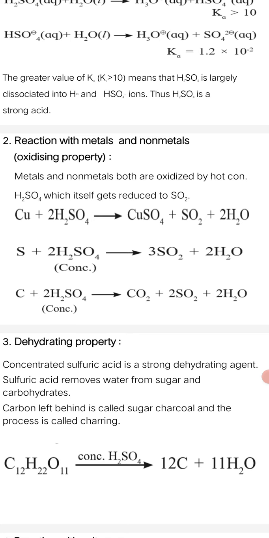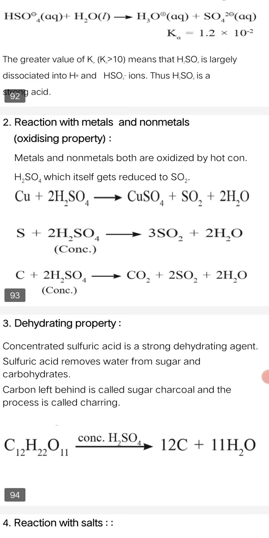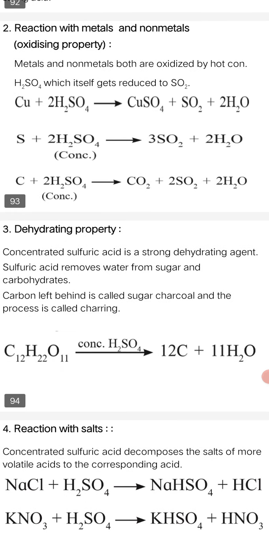In the second reaction, when sulfur reacts with 2 molecules of concentrated sulfuric acid, it gives 3 molecules of sulfur dioxide along with 2 molecules of water. Then carbon reacts with 2 molecules of concentrated sulfuric acid. It gives carbon dioxide plus 2 molecules of sulfur dioxide and 2 molecules of water. The third property of sulfuric acid is the dehydrating property.